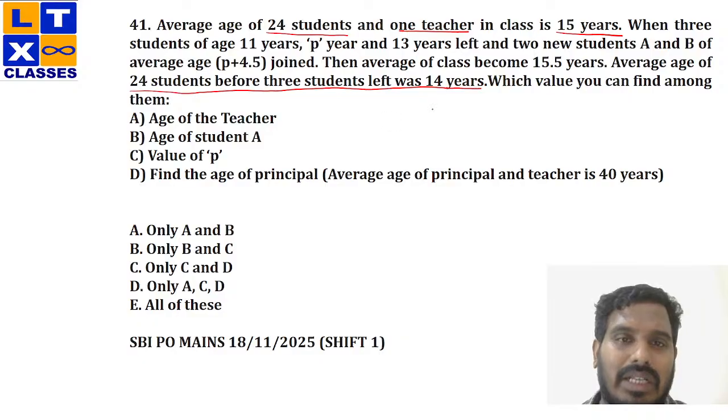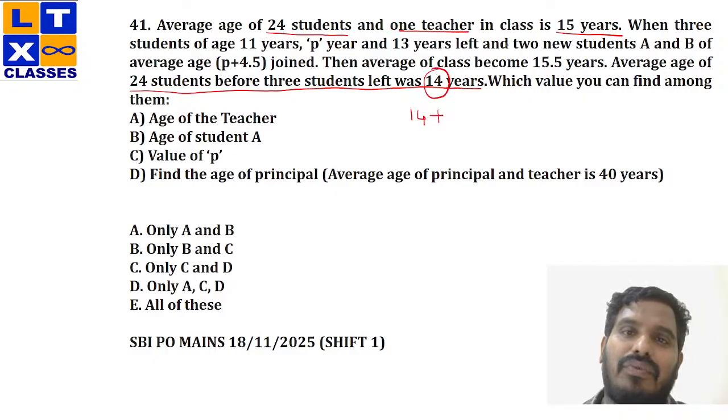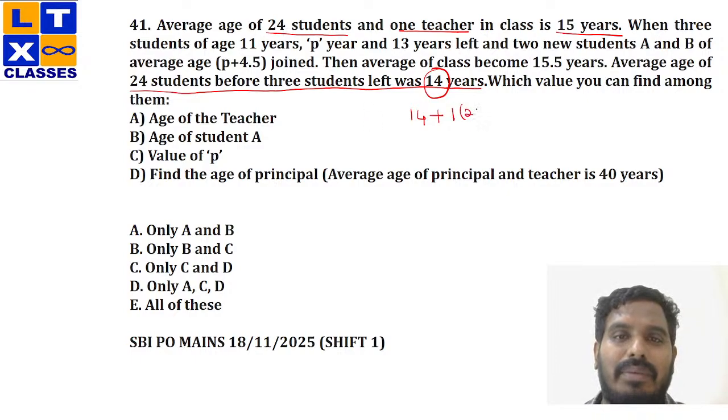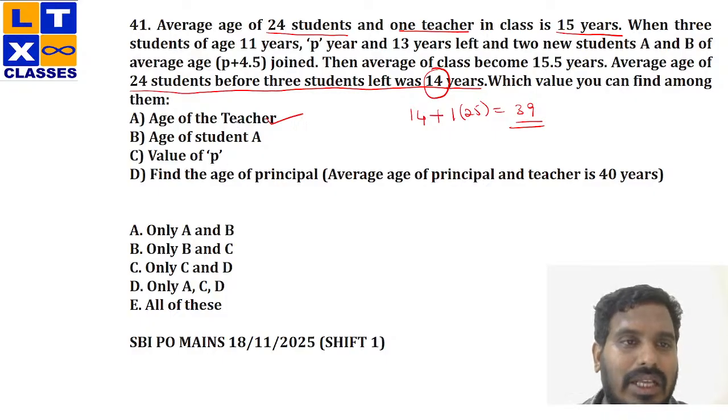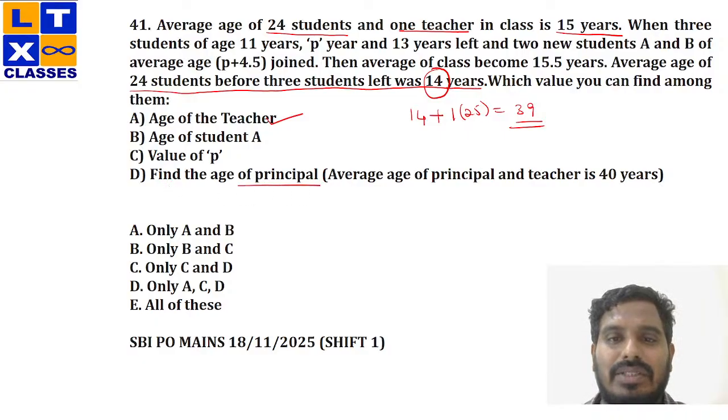If the teacher is entering into the class, she should have 14 with her, and with the addition of the teacher, the average has increased from 14 to 15. That means 1 year is being increased for all the 25 members. So this would be 25 plus 14, which is equal to 39. So this is the age of the teacher. Now, clearly I have calculated the age of the teacher, right? Now, if you observe option D, find the age of the principal if the average age of principal and teacher is 40. So the principal plus teacher average age is 40, right?